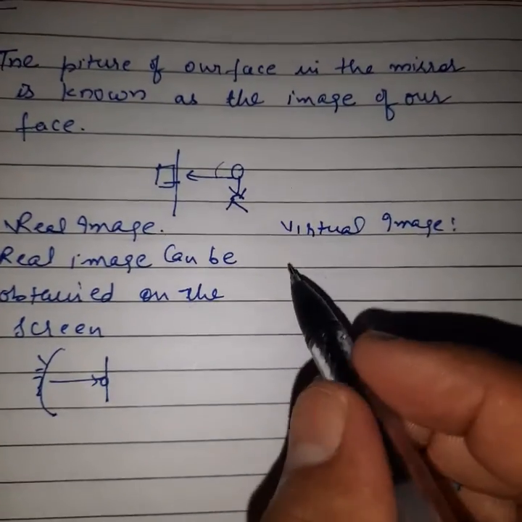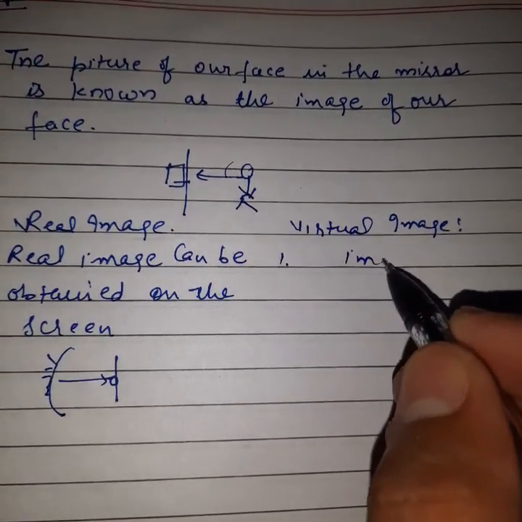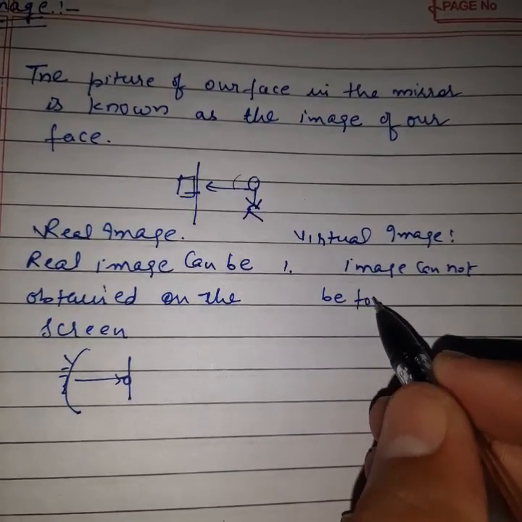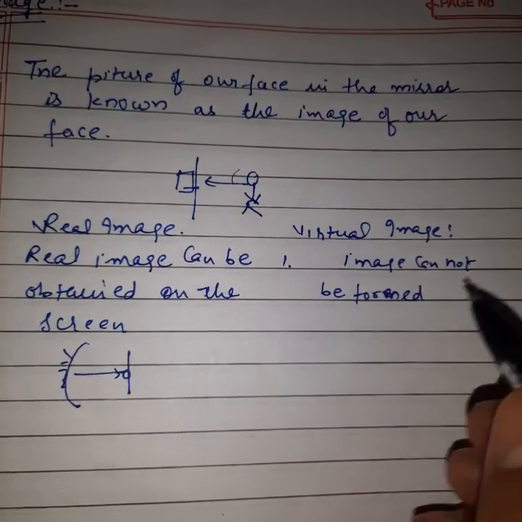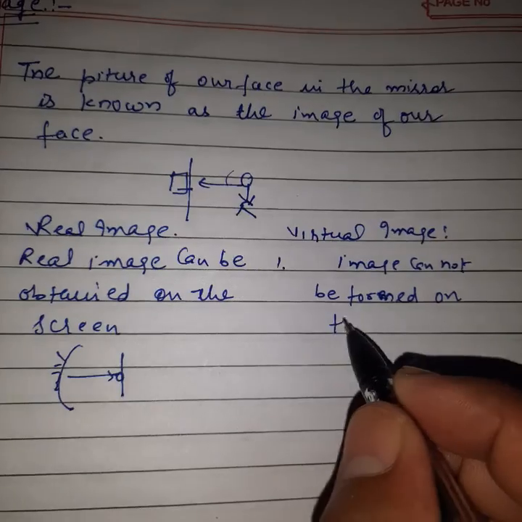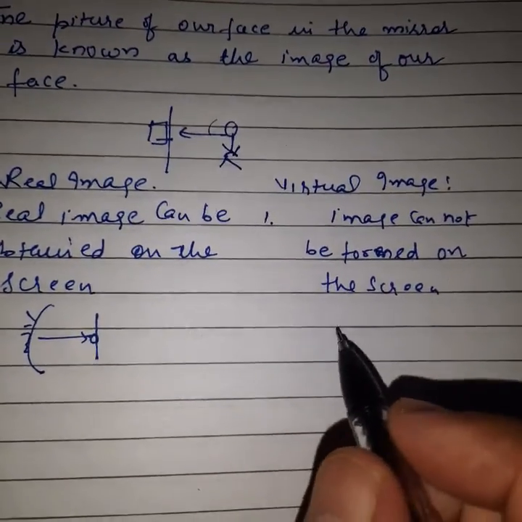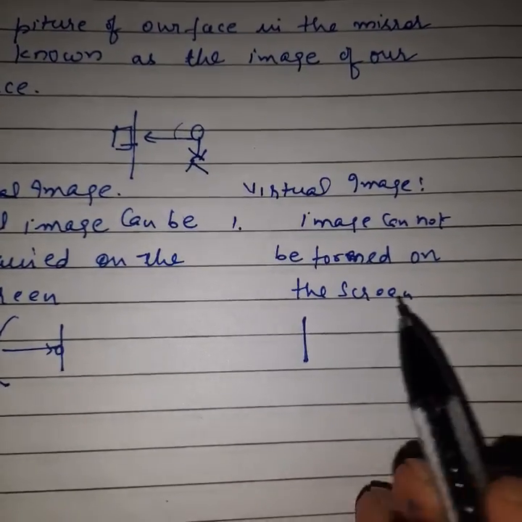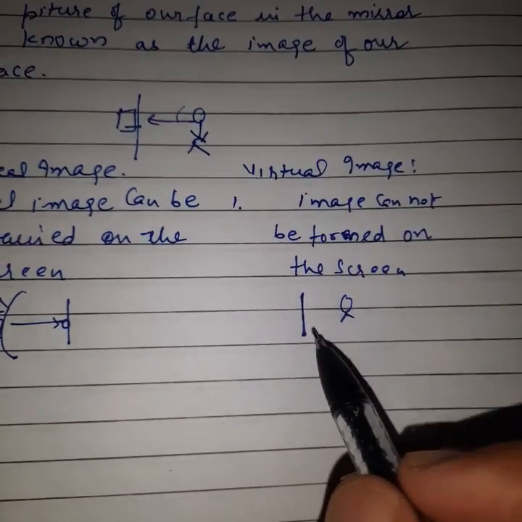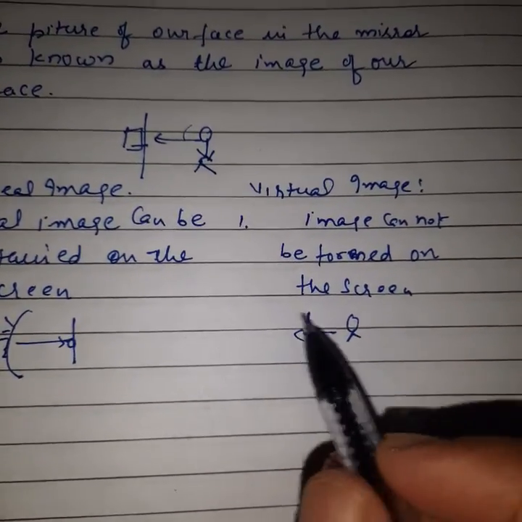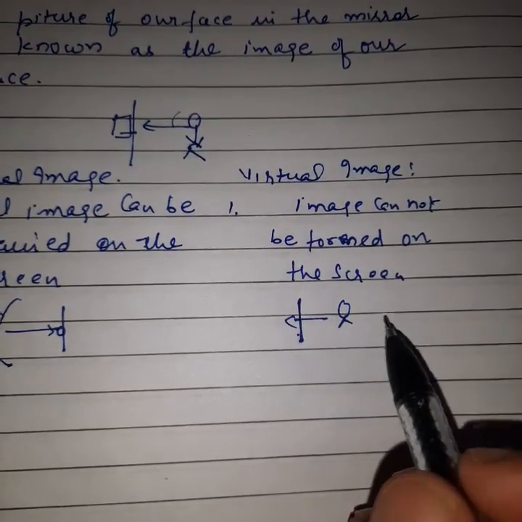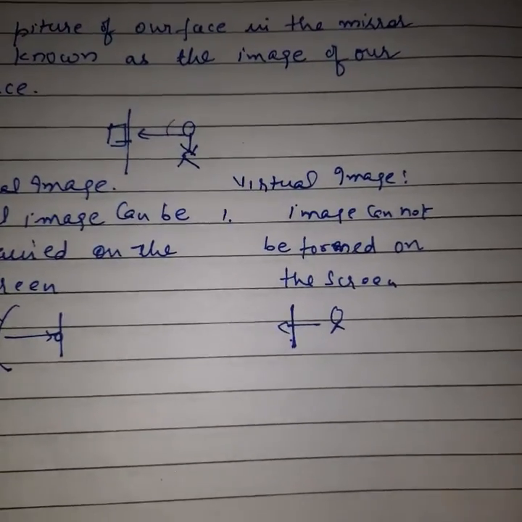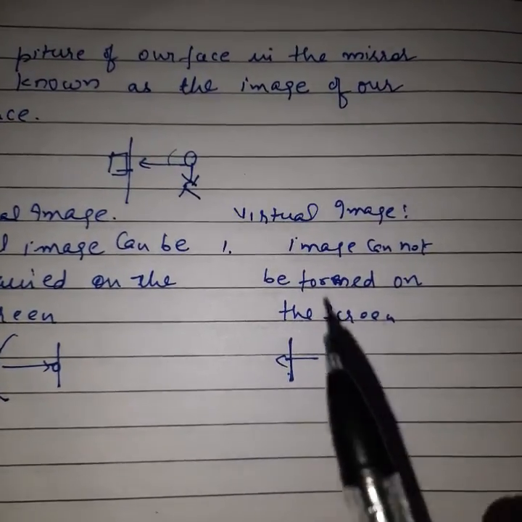Okay, but in this case, the image cannot be formed on the screen. When we stand in front of a plain mirror, what do we see here? Simply our face image we get inside the mirror. Where? Inside the mirror. So that image which is not outside the mirror, we can say this image will be a virtual image. All those images which cannot be obtained on the screen.